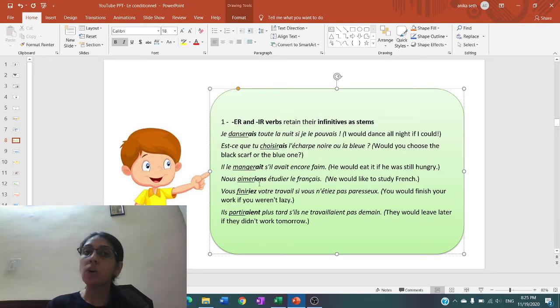So aimerons, aimerions, these two are different tenses. And if we remove this ER also from here, because if we conjugate in the imparfait, then aimions. So that means we have to be clear which tense is used as the imparfait, what is the conjugation in the imparfait, what is the conjugation in the future simple and in the conditionnel présent.